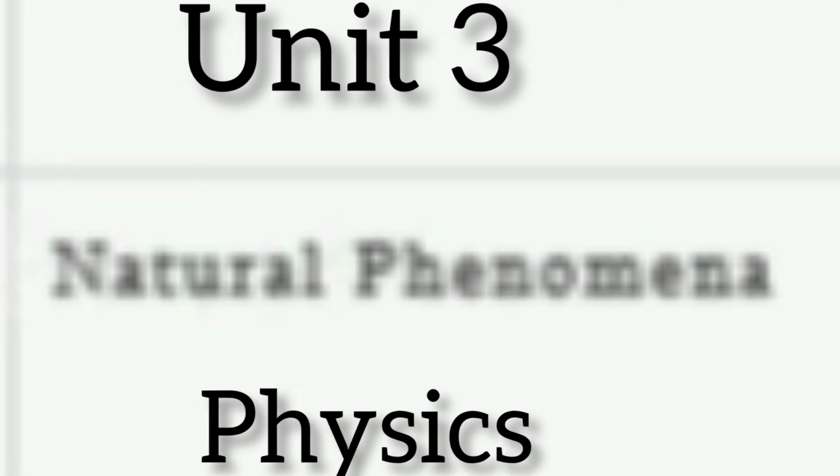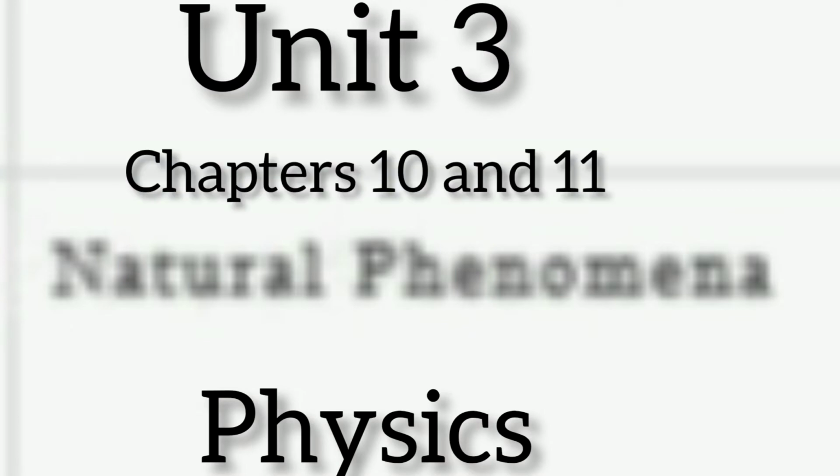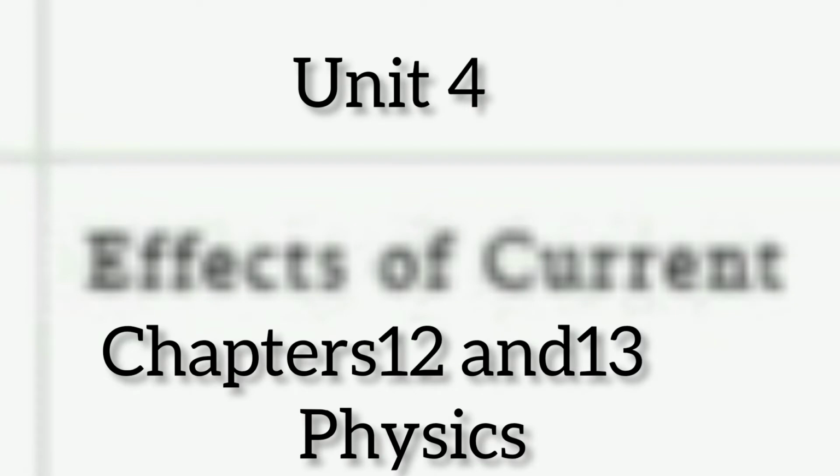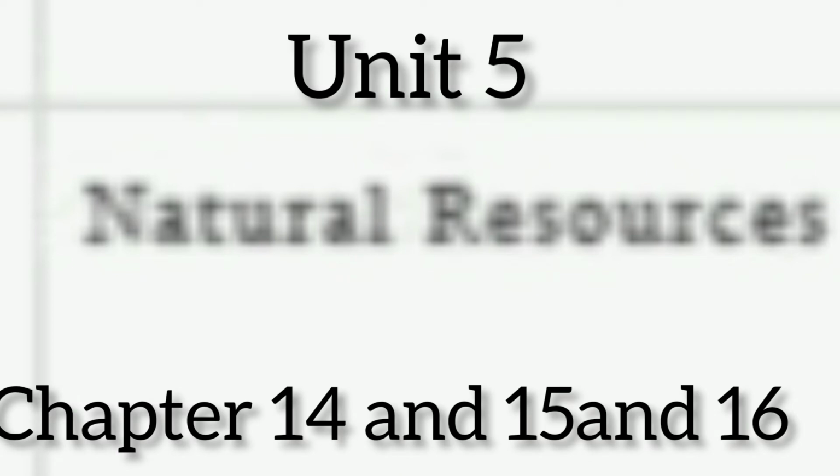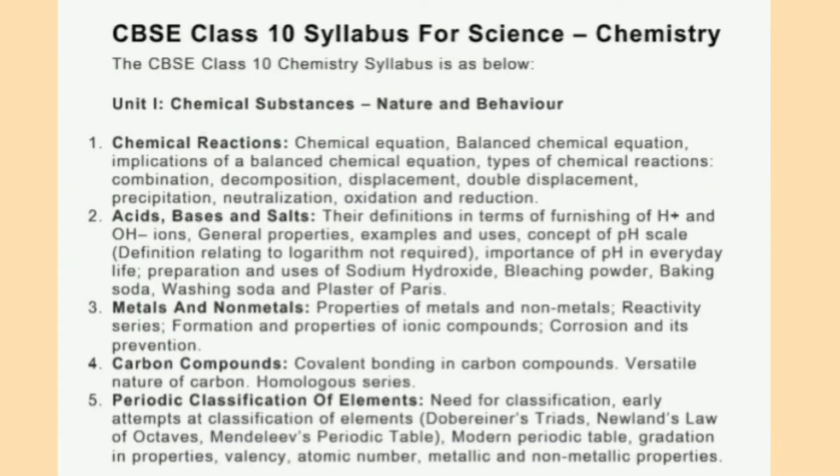Unit 3 is chapter number 10 and 11. It's about the natural phenomenon. And unit 4 is chapter number 12 and 13, which is the effects of current. And finally the fifth unit, that is the natural resources, that includes the last chapters. Now let's talk about the changes in the various chapters.